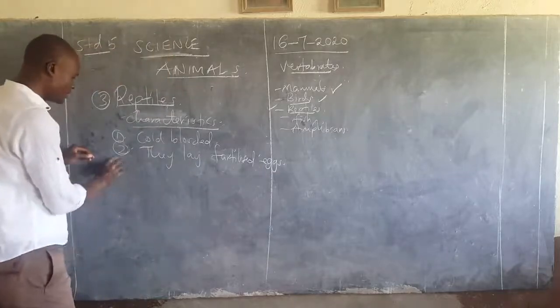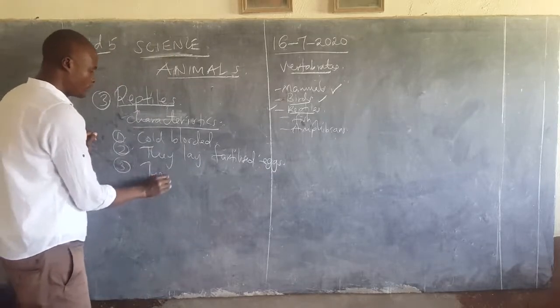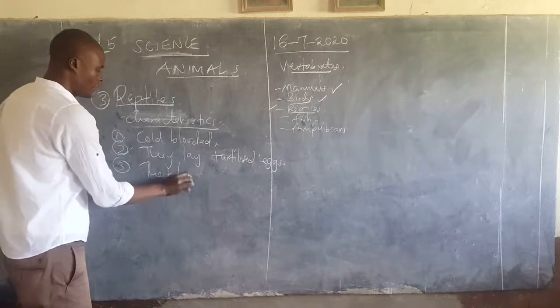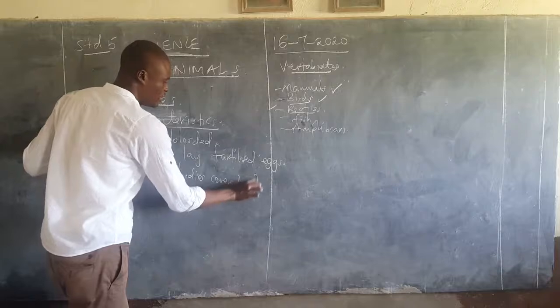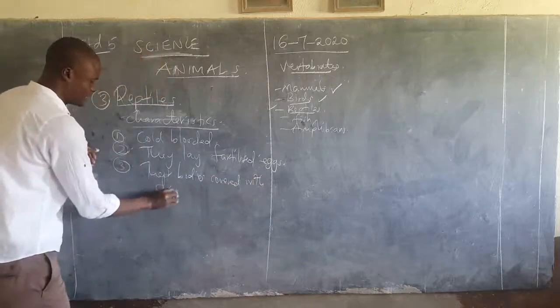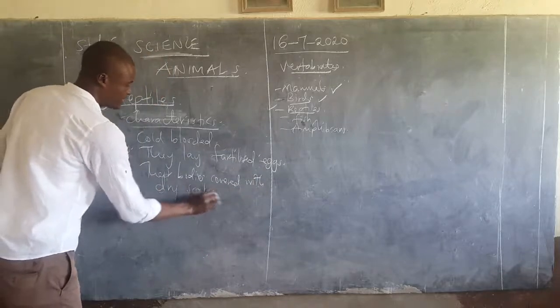And then number three, their bodies are covered with dry scales.